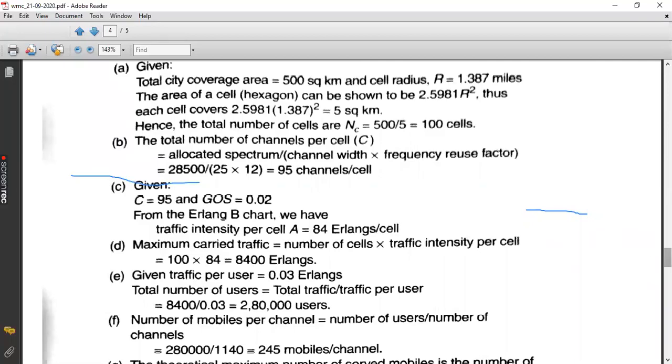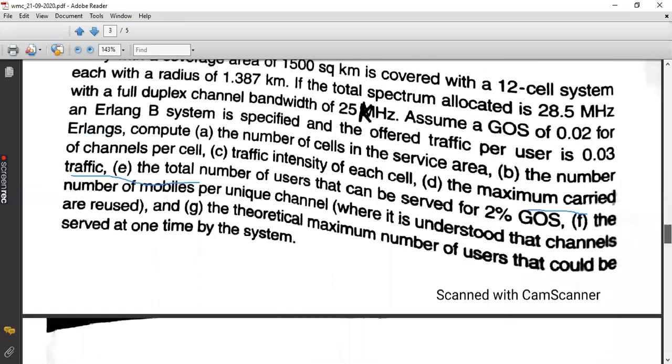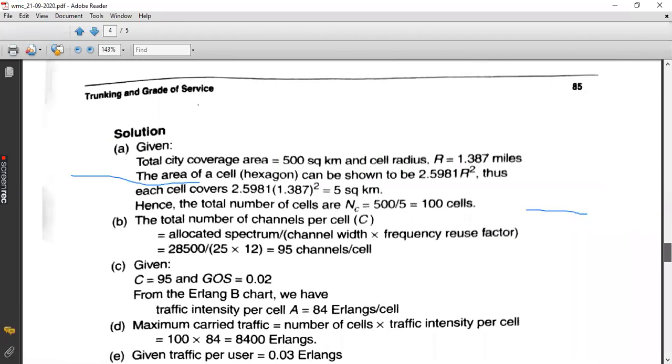Now coming to part C, traffic intensity of each cell means we are going to find A. It is not AU. Traffic intensity per user means it is AU. Traffic intensity of each cell means it is capital A. So to find capital A, you need to access the Erlang B chart, but for that you have two parameters, GOS and C. C is already found from the second part of the question, 95 channels per cell.